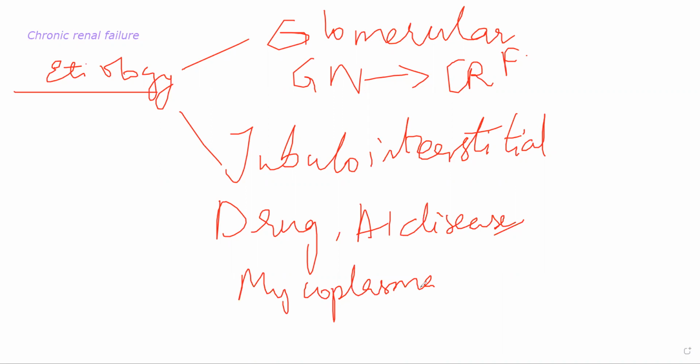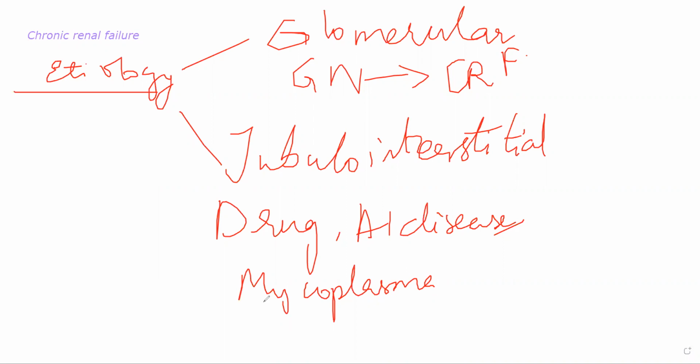For example, calcium and certain constituents that are supposed to be reabsorbed back into your body will be secreted out. Okay? So the tubule and interstitium are getting damaged to such an extent that their ability to reabsorb and secrete important constituents will be completely lost, because of which urine will become very diluted sometimes and a large volume of urine will be secreted. Okay? So that is the tubular interstitial cause.